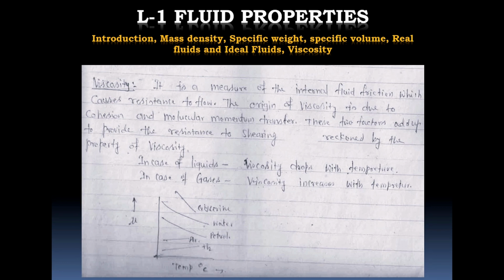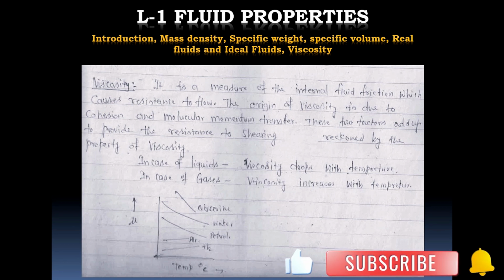So, this is the diagrammatic representation of the effect of viscosity and temperature. It is a measure of internal fluid friction which causes the internal resistance to the flow. The origin of viscosity is due to cohesion and molecular momentum transfer. These two factors add up to provide the resistance to the shearing action reckoned by the property of viscosity. In case of liquids, the viscosity drops with the increase in temperature, and in case of gases, viscosity increases with the temperature.